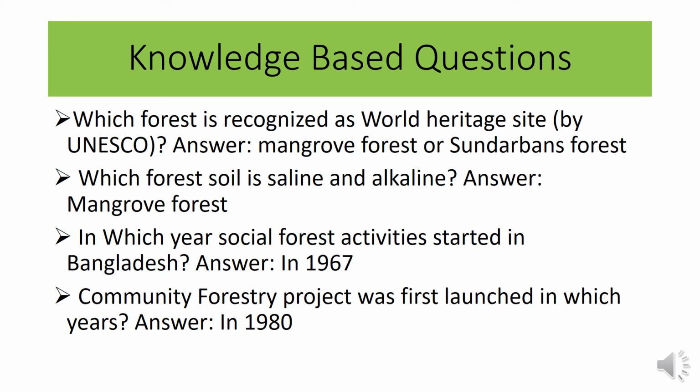Which forest soil is saline and alkaline? Mangrove forest, as mangrove forest is present in the coastal area near the Bay of Bengal. That's why saline water is always present in mangrove forest. In which year did social forest activities start in Bangladesh? In 1967, and the community forestry project was first launched in which year? And the answer is 1980.